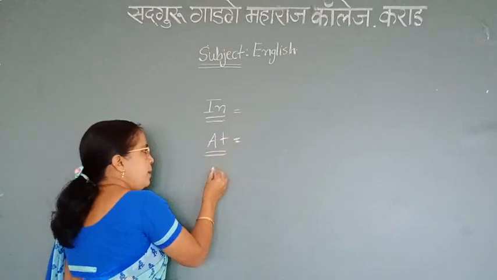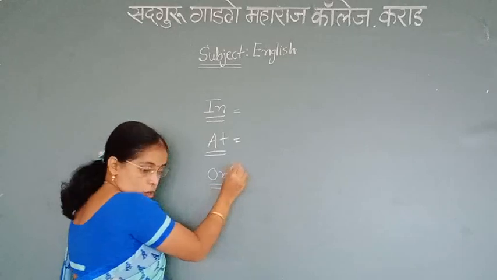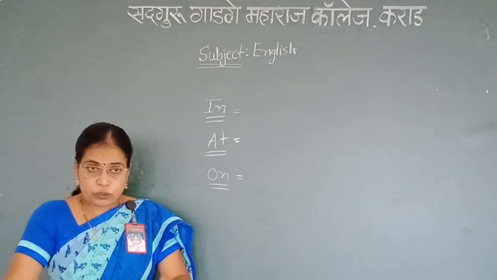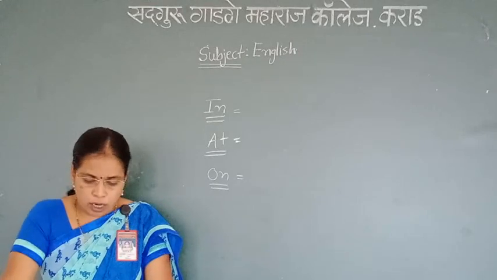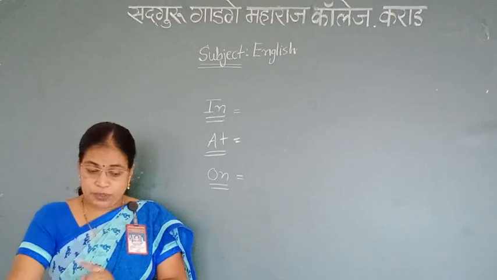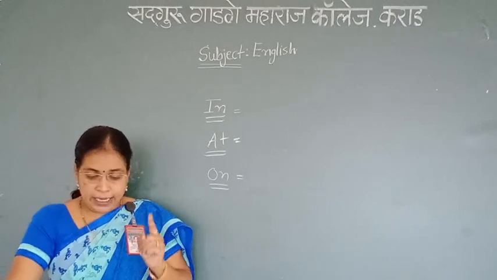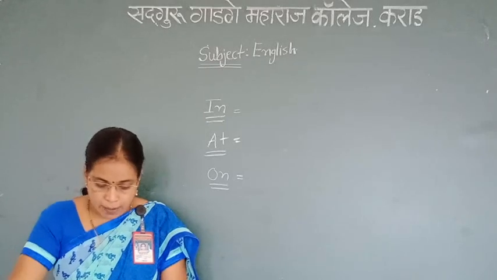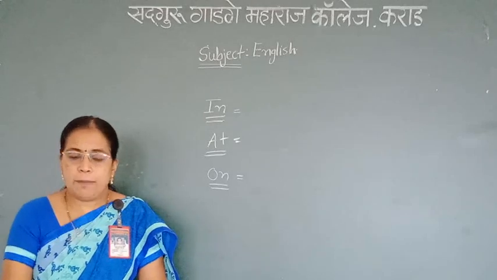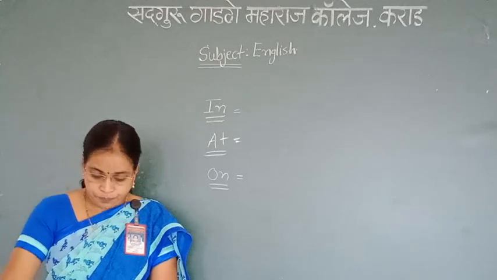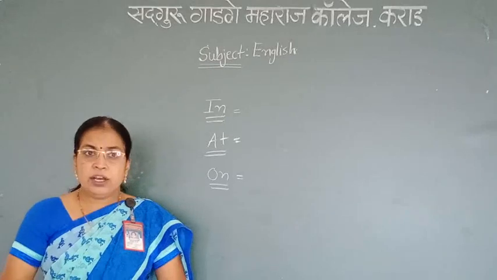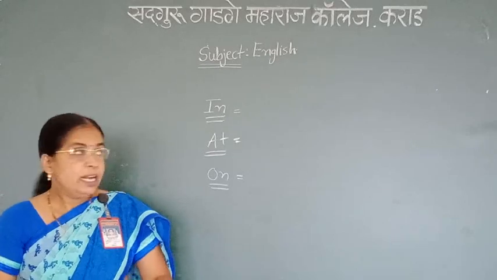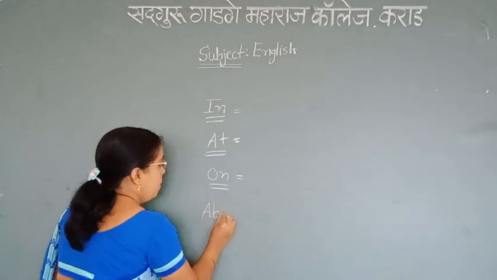Then the next preposition is on. On indicates a position above but touching the object. I will repeat it. On indicates a position above but touching the object. For example, the phone is on the table, meaning the phone is touching the table. Second, he is on the third floor. Sit on the sofa.